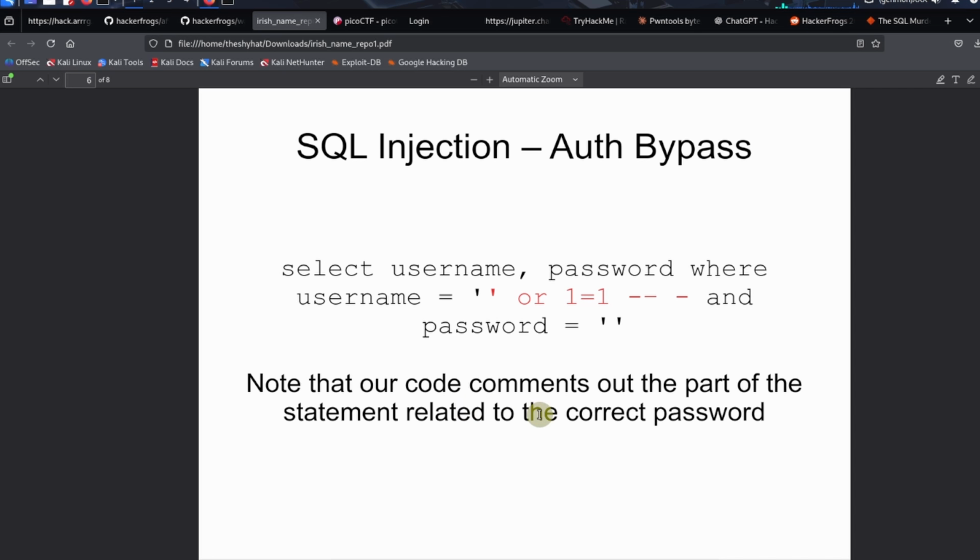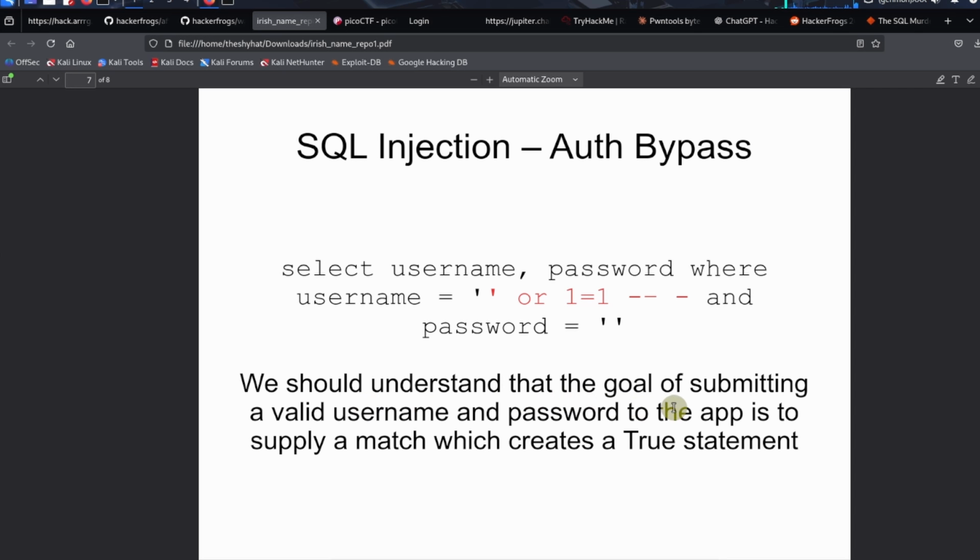Note that our code comments out the part of the statement related to the correct password. This symbol right here in SQL language means that everything that comes after these symbols, ignore this. So this is going to be ignored. What we're doing is saying username equals nothing, or 1 equals 1, which is a true statement. So OR lets us create a true statement that logs us into the application. And the true statement we're supplying is 1 equals 1, which, by programming logic, is always going to be true.